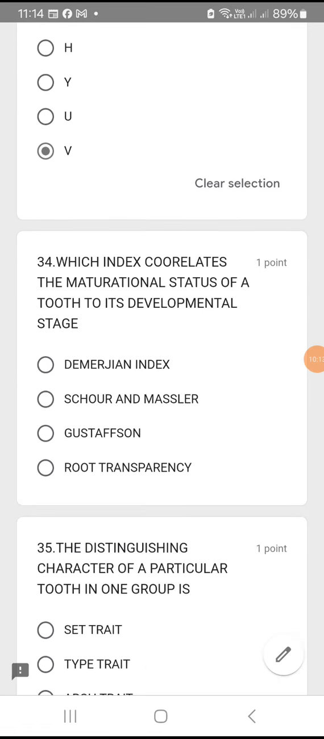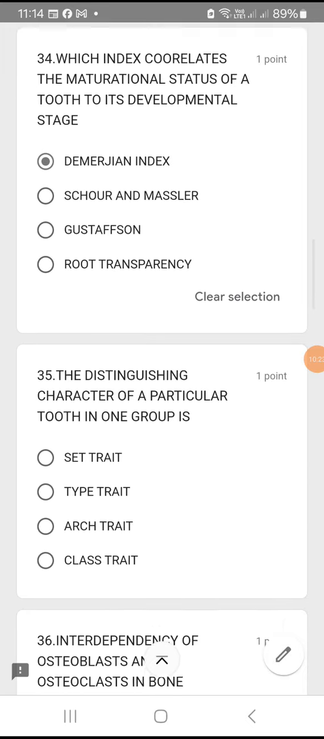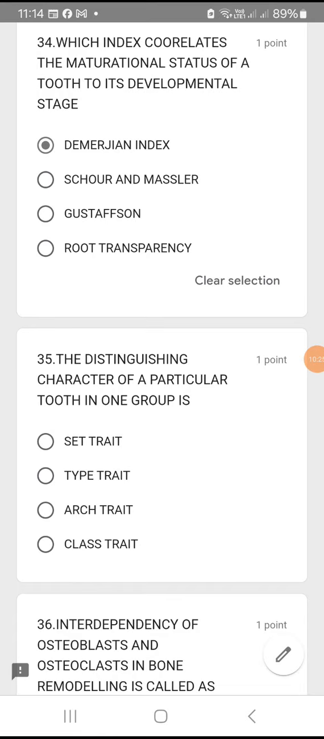34. Which index correlates the maturational status of a tooth to its developmental stage? Maturational status of a tooth to its developmental stage. It is option A, Demirjian's index. Question number 35. The distinguishing character of a particular tooth in a one group. So in one particular group, one particular tooth is being characterized.